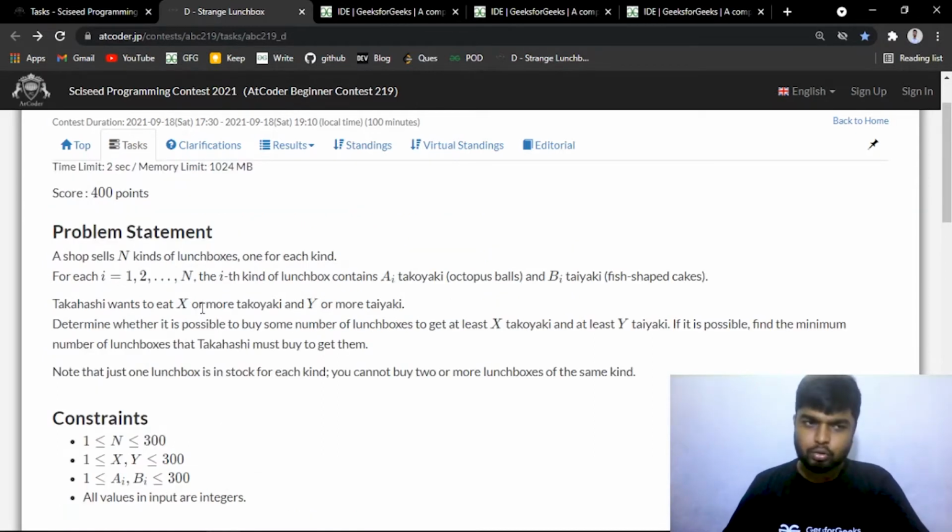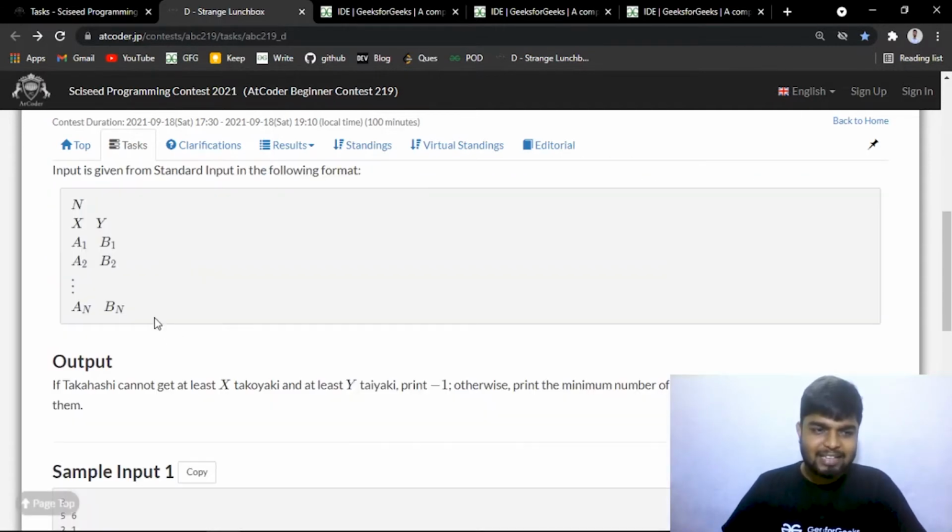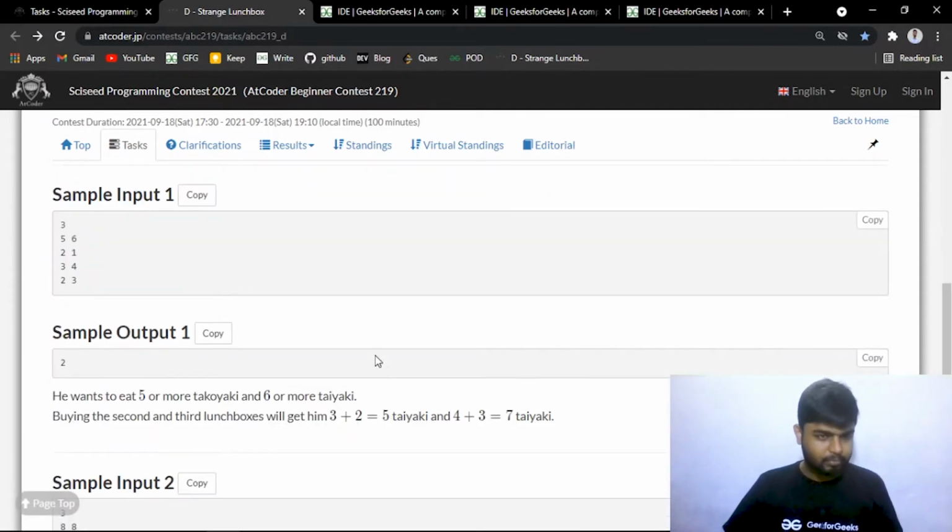When I was solving this problem, I saw the constraints, and after reading the problem statement and looking at the constraints, at the first instance I thought it would be done using dynamic programming. So we'll be looking at how we'll do it using recursive dynamic programming, or memoization, I can say.